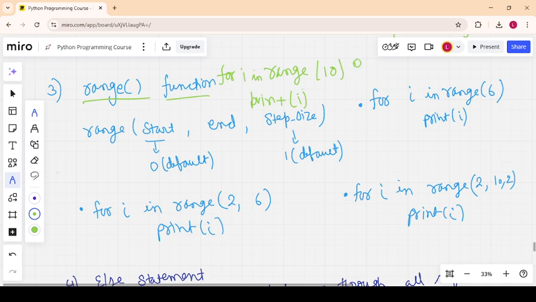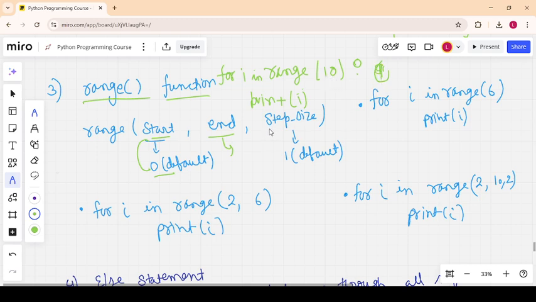It will start from 0 and end with 9. Okay, 10 numbers over 0 to 9. So if I talk about the arguments for a range function, the first is start, it will start with 0 by default. As I said, it will start 0, 1, 2 up to 9. And the second is end, which is exclusive, that will not be included, as we have seen 9, 10 does not occur.